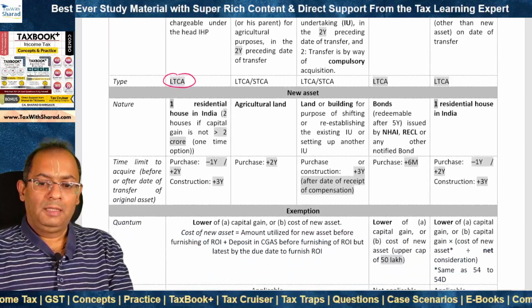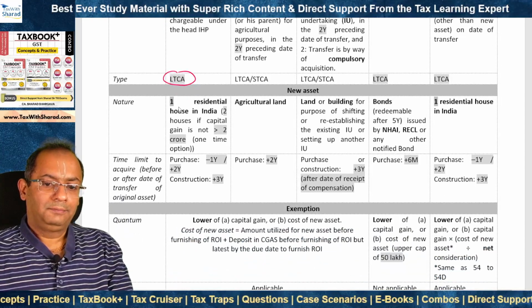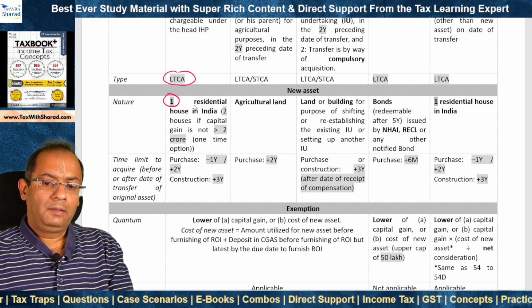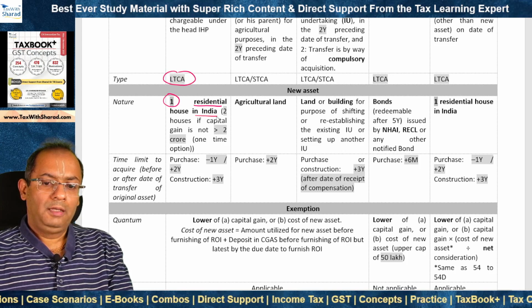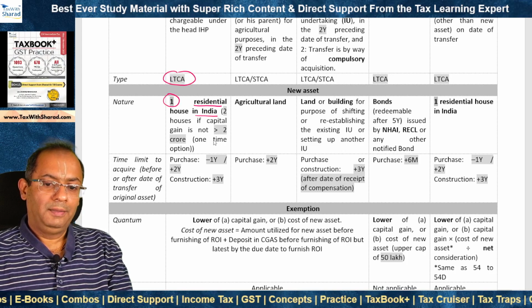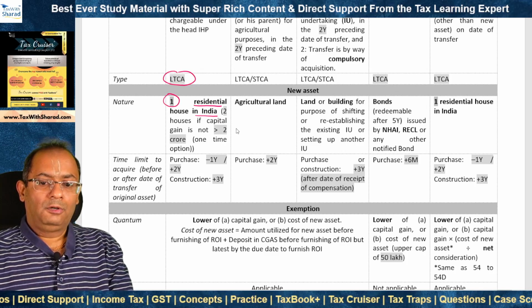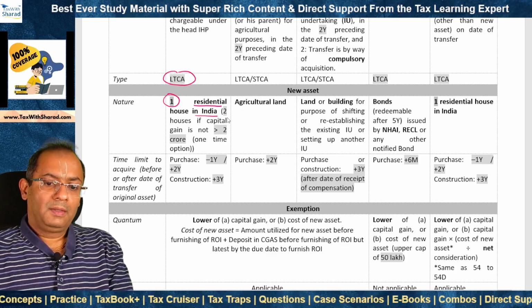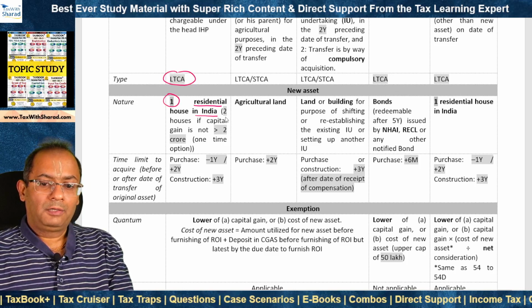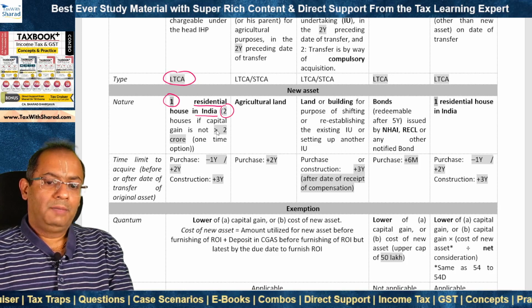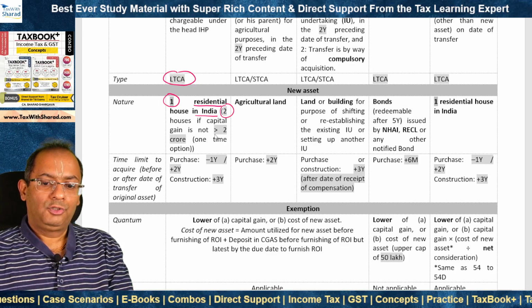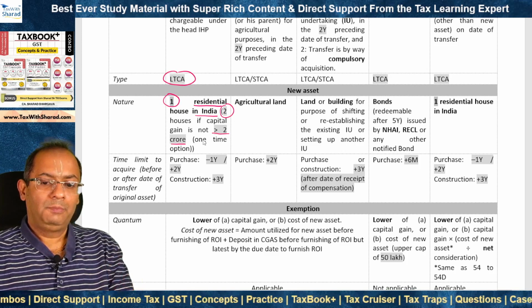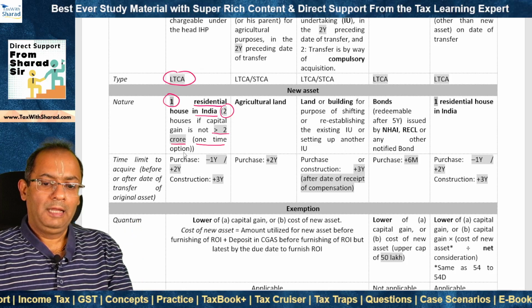Now to claim exemption, the assessee should acquire a new asset. What should be that new asset? It should be one residential house in India, right? In respect of this, exemption can be claimed under section 54. There is an exception. Exemption can be claimed in respect of acquisition of 2 houses also. But there is a condition. The condition is that the capital gain should not be more than rupees 2 crore. However, this option of claiming exemption in respect of 2 houses is a once in a lifetime option.